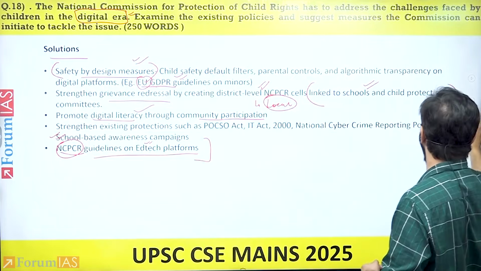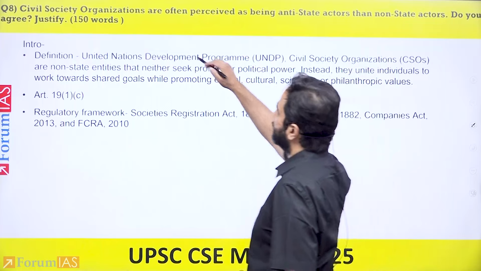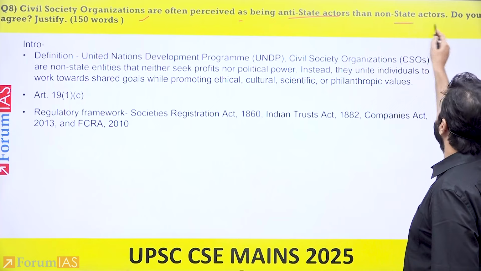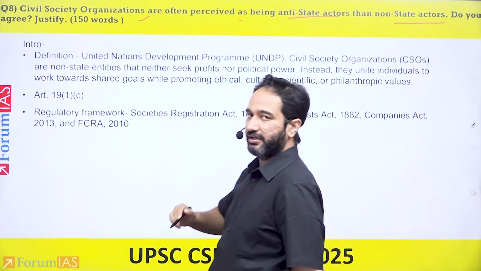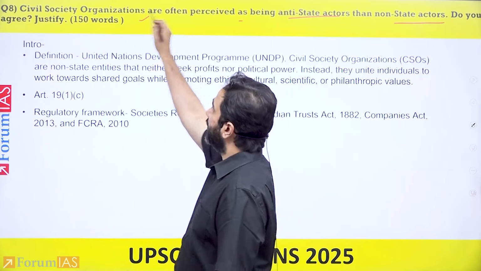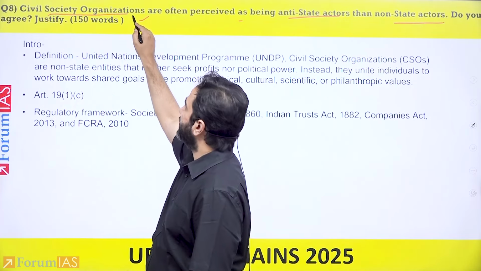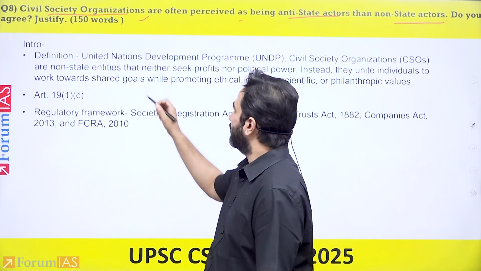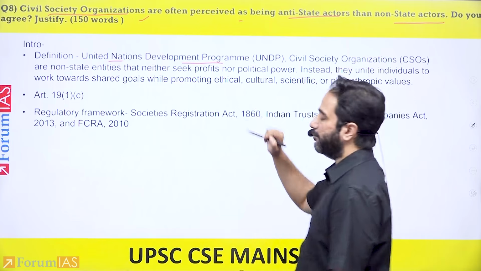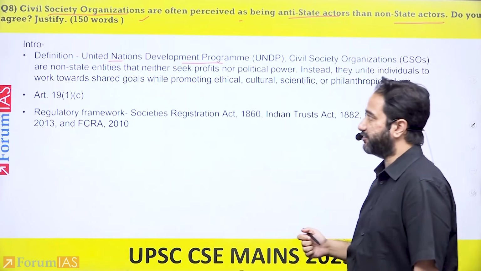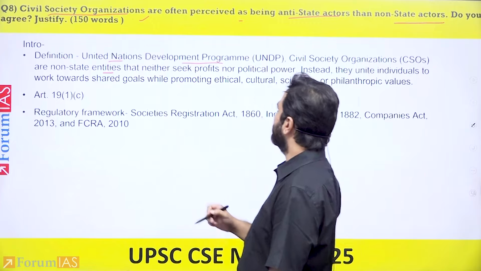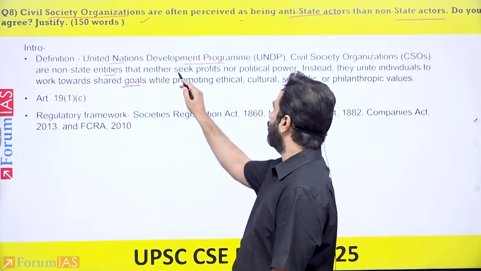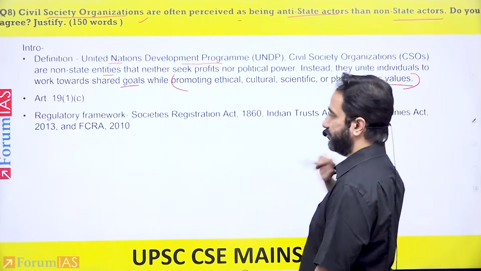and solutions. If you look at this question, civil society organizations are often perceived as being anti-state actors, then non-state actors. Do you agree? Justify. Now, within this context, first thing you have to do is define what is a civil society organization. There is a common definition that is generally used, which has been given by the UN Development Program, or the UNDP, that civil society organizations are non-state entities that neither seek profit nor political power. They basically have a shared goal of promoting certain values.